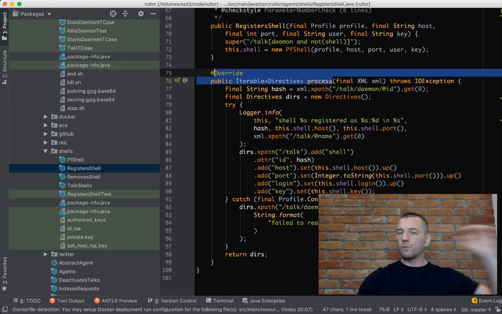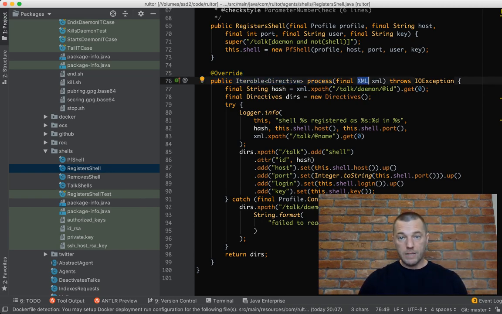Somebody will call it for you, and it will give you the XML document as full information about what's going on in the conversation. And then you do something with this document. Look, you're trying to find something, some ID from there, you get it, you do some manipulation, it's up to you. And what you return back to us is a collection of assembly directives.